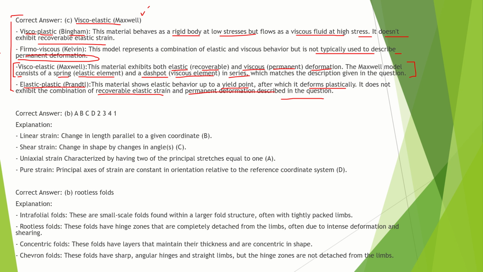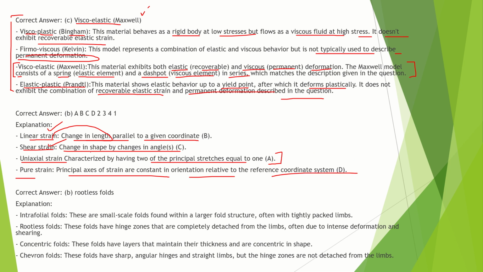Now let me give you the correct. So linear strain क्या होता है? When there is a change in the length that is parallel to a given coordinate. So whenever there is a change in length, that is known as linear strain. Whenever there is a change in a shape by change in angle, it's shear strain. Uniaxial strain, it is characterized by having two principal stretches that is equal to 1. Pure strain is the principal axis of a strain are constant in orientation related to the reference coordinate system.